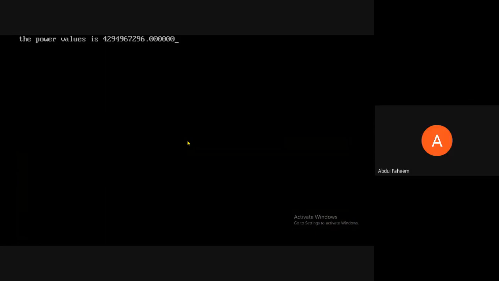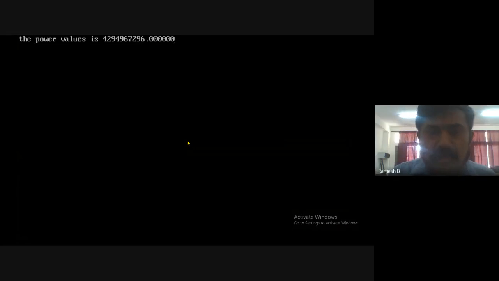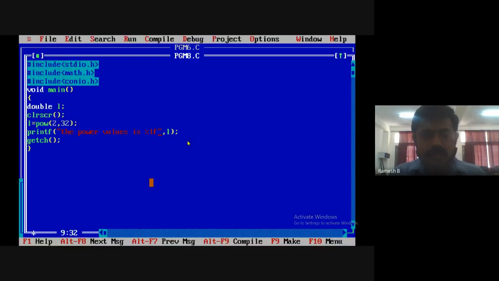Sir, why LF? LF is the format specifier for double. If the data type is double, here we must use LF. If the data type here is float, let me check with float. Whenever we are giving float, here we must write %f.